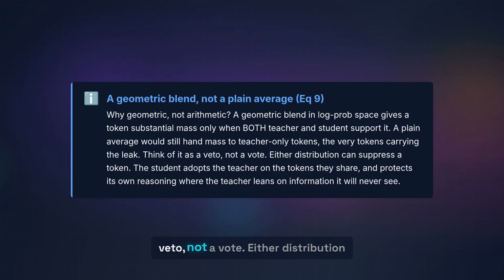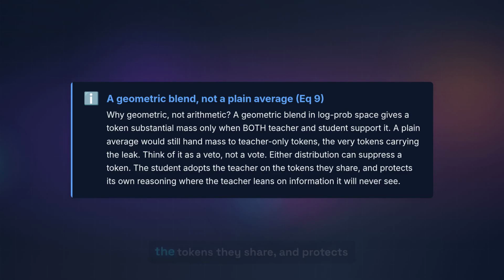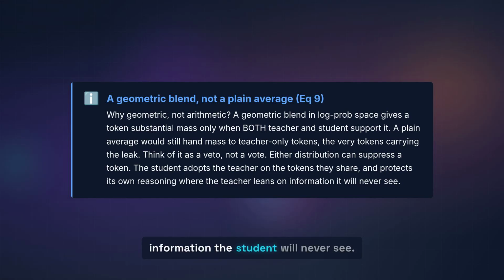Think of it as a veto, not a vote. Either distribution can suppress a token. So the student adopts the teacher's guidance on the tokens they share and protects its own reasoning on the tokens where the teacher is leaning on information the student will never see.